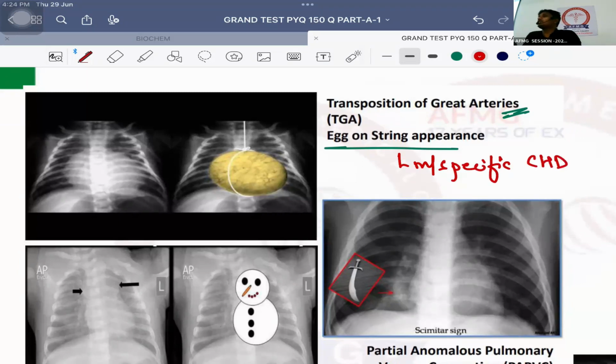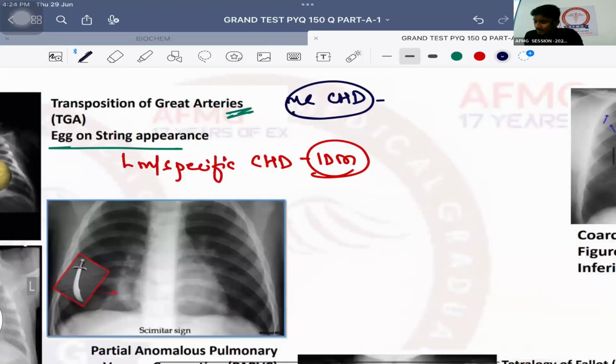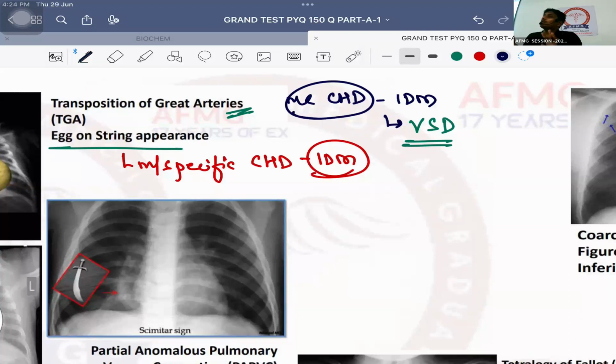But the most common congenital heart defect in an infant of a diabetic mother is VSD, ventricular septal defect. Overall, the most common congenital heart defect is VSD.